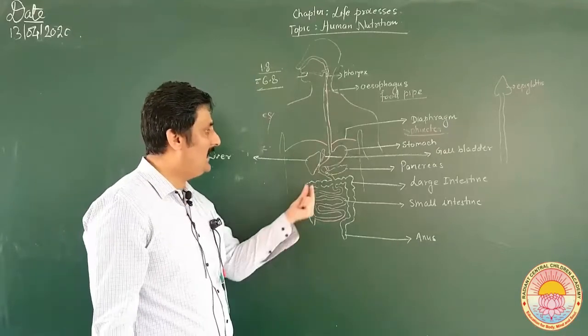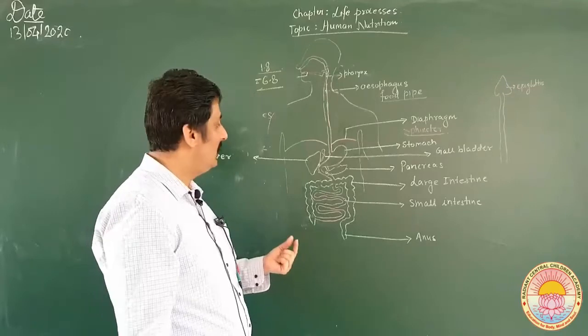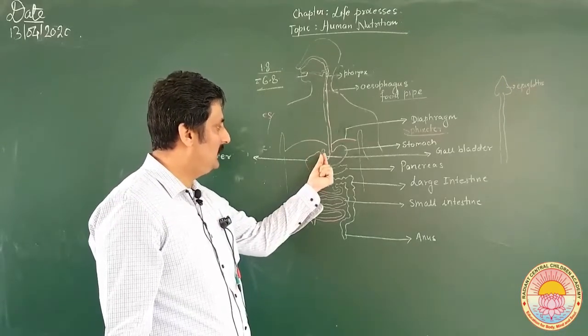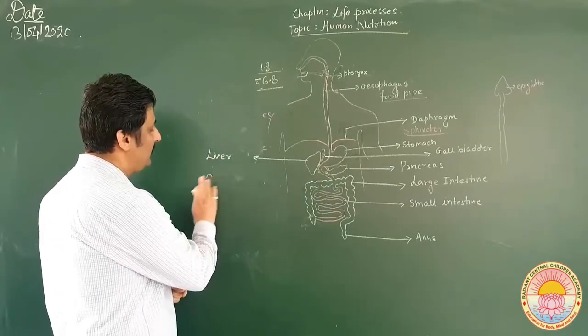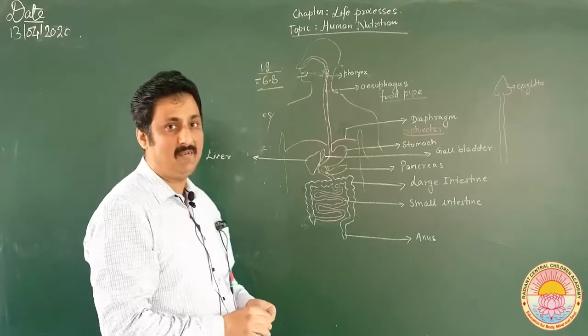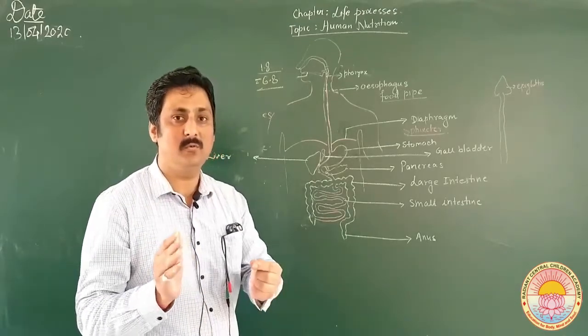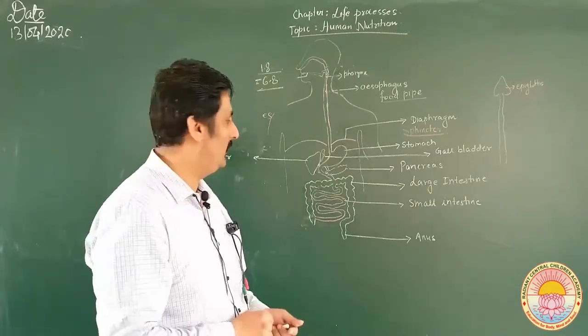Now the liver is a very large structure. It is the largest gland. It is responsible for synthesis of bile. Bile plays a very important role in emulsification of fat. That is, it breaks down the bigger components of fat into smaller components.